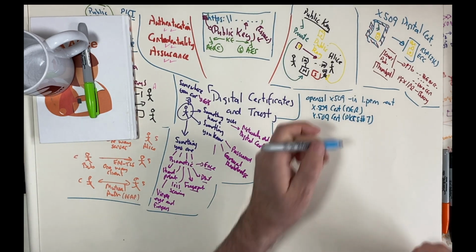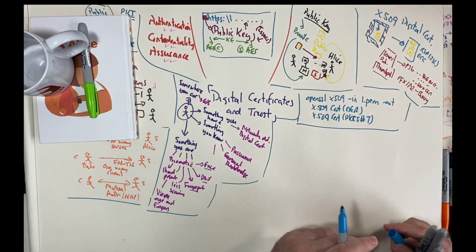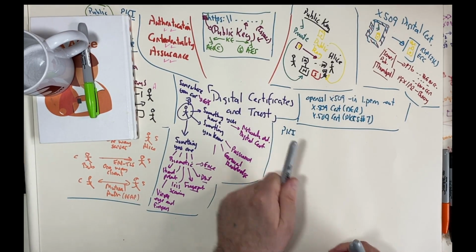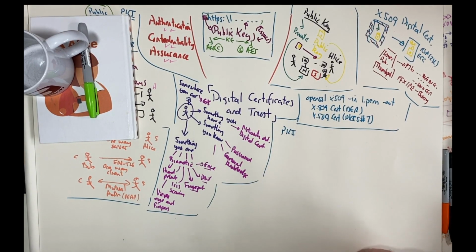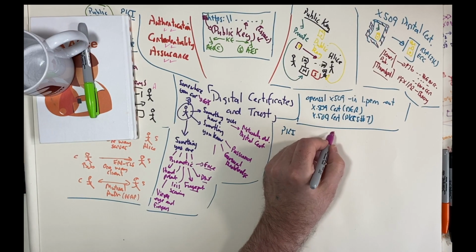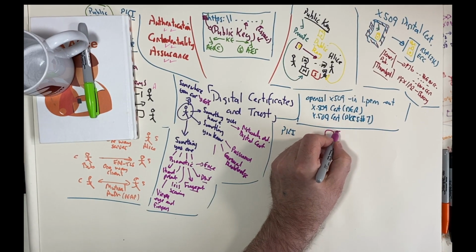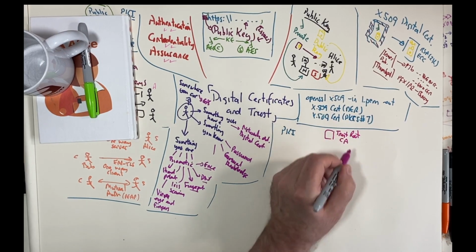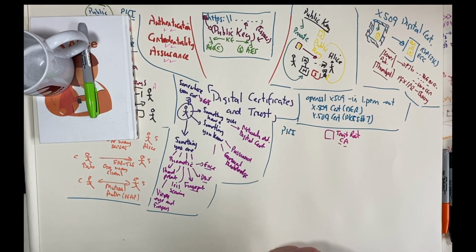So now let's look at PKI. And with PKI, or the public key infrastructure, we have a hierarchy. What we have is a trusted root CA, or certificate authority.